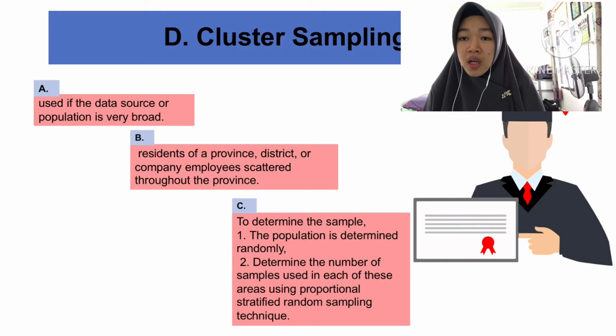Go on to the next technique of probability sampling. It is cluster sampling. What is cluster sampling? Cluster sampling is used if the data source or population is very broad or very large, for example residents of a province, district, or etc. To determine the sample, first the population area is determined randomly, and the second is to determine the number of samples used in each of these areas using proportional stratified random sampling techniques.